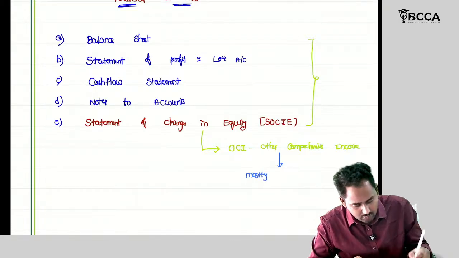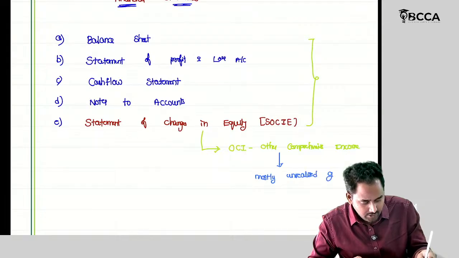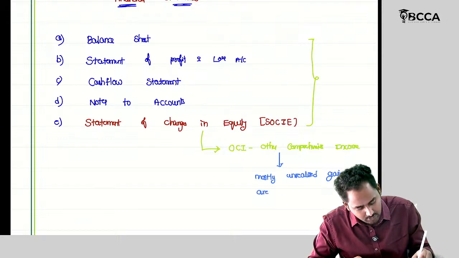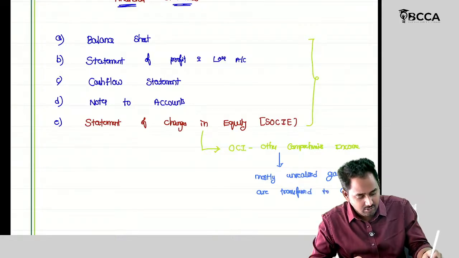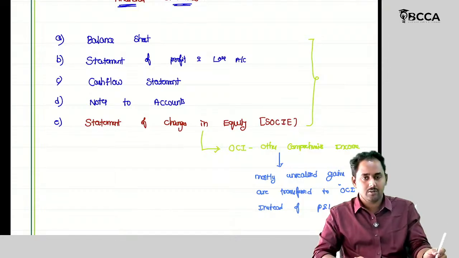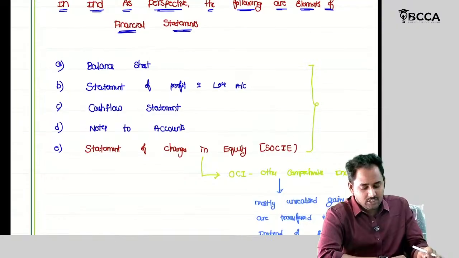Mostly unrealized gains are transferred to this account, transferred to OCI instead of P&L. Okay. P&L means statement of profit and loss account. So these are the basic elements.